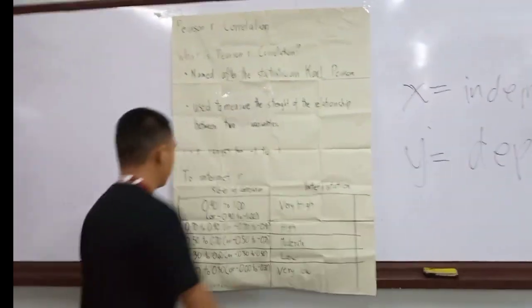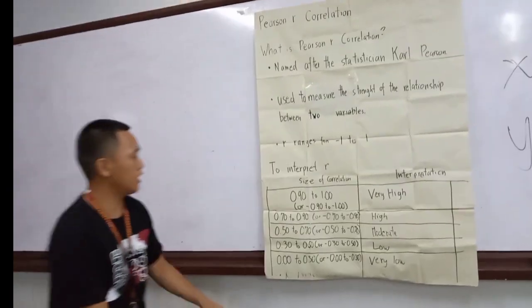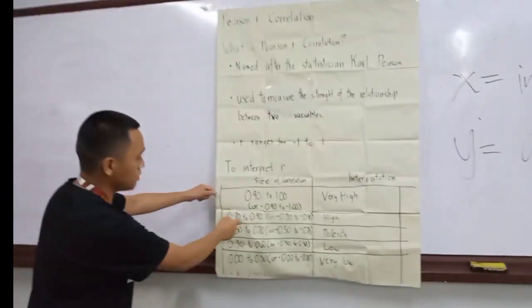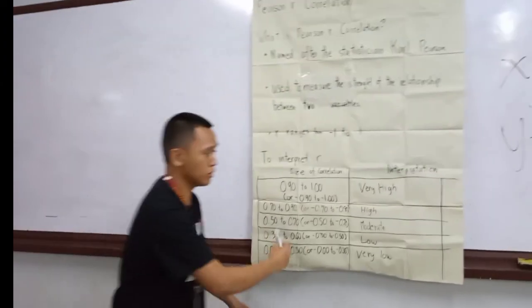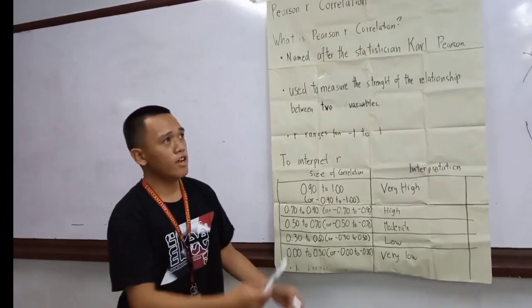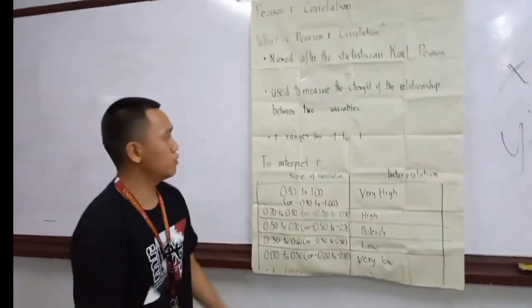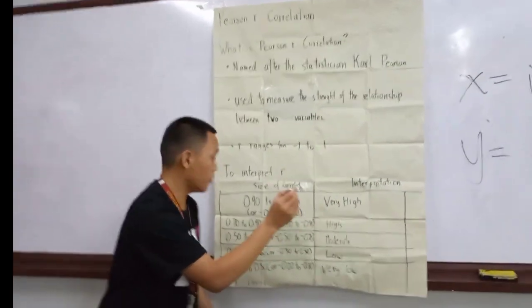Okay, so let's say we compute the value of r and we get a correlation size of 0.90 to 1.00. That equals a very high correlation, or very high strength of relationship between two variables. It applies positively or negatively.